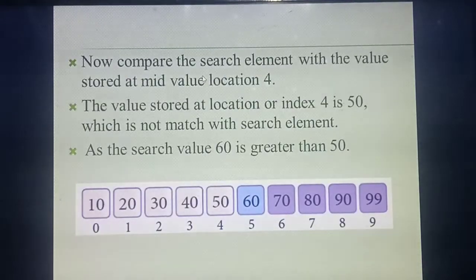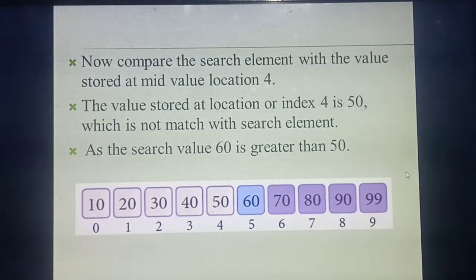Understood? See, now you are getting the index value 4. In the fourth place what value did you get? 50. Your search key value is 60, so 60 is greater than 50. So your search needs to go to which side? Right side. Listen carefully. After 50, only these values are there, isn't it? After 50, on the right side, how many values are there? 1, 2, 3, 4, 5. So all these values you need to shade. That's how they are shaded and shown in the diagram. Because it is greater, your search needs to go to the right side, so you need to shade and show all the values on the right side.